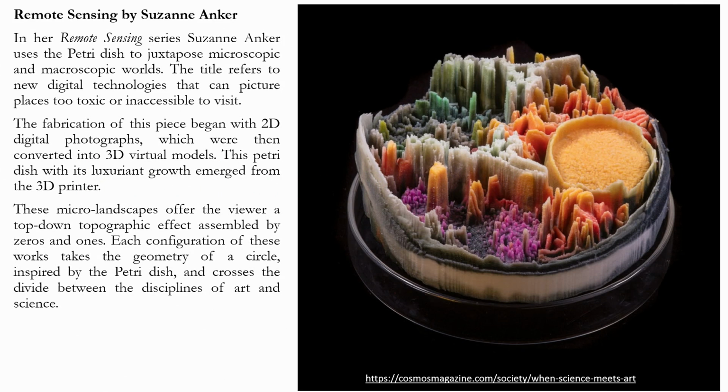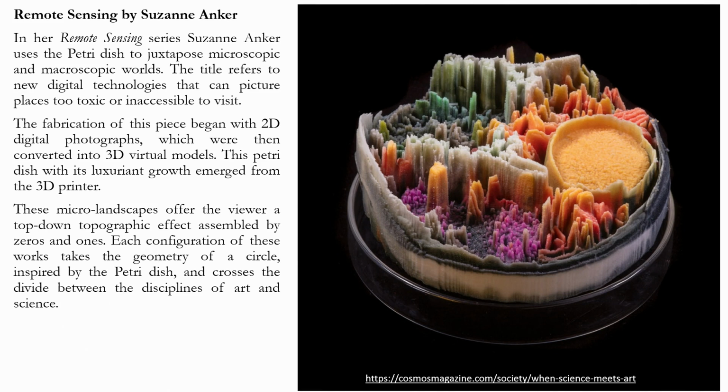This is Remote Sensing by Susan Anker. This is an artwork done by Susan Anker. In her Remote Sensing series, Susan Anker uses the Petri dish to juxtapose the microscopic and macroscopic worlds. The title refers to new digital technologies that can picture places too toxic or inaccessible to visit. The fabrication of this piece began in 2D, two-dimensional digital photographs, which were then converted to 3D virtual models. The Petri dish with its luxuriant growth emerged from the 3D printer.